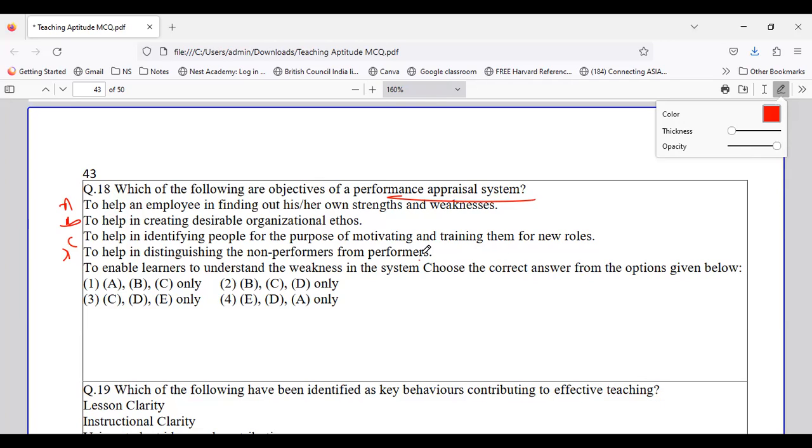If you see the right option, that is option number 1, it comprises A, B, and C. That is to help the employee find his strength and weakness, yes. To create desirable organizational ethos, yes. And to help identify the people for the purpose of motivating and training them for the new roles. These are the options which stand as the performance appraisal system.